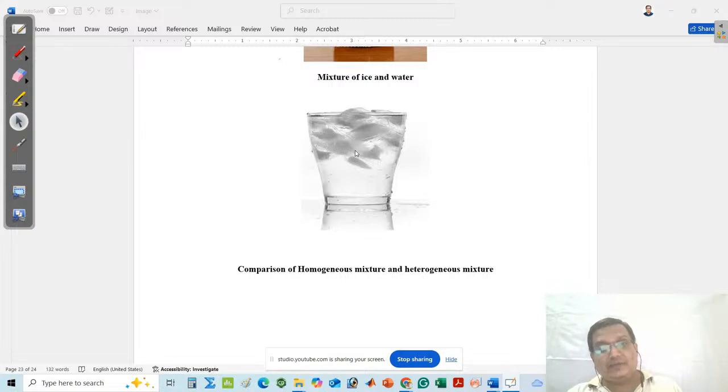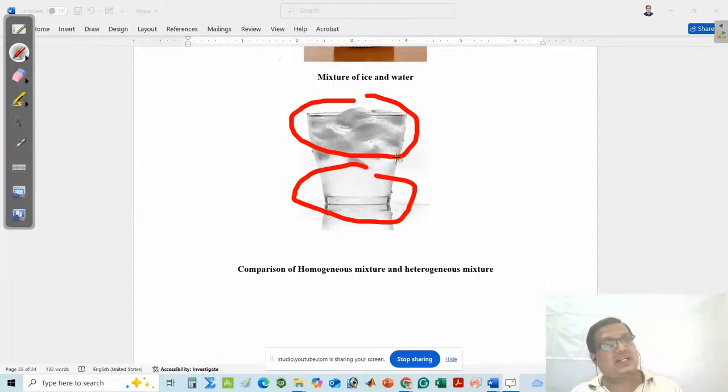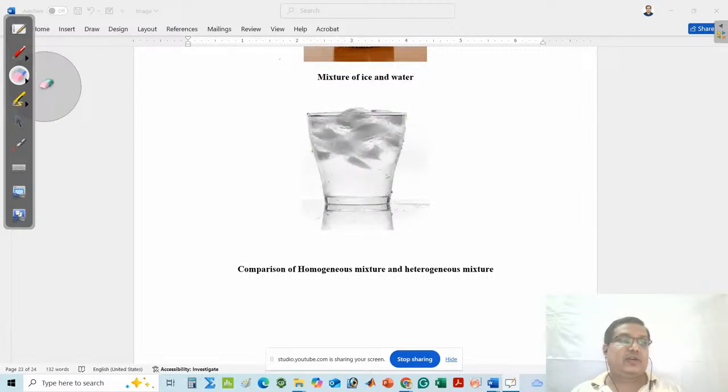But if the ice floats in the water, there is another phase. I can say here that this is your ice phase and this is your water phase. That means there are two phases, and the components are easily seen by naked eye. So this is said to be one type of mixture. It is not said to be a compound, and it completely belongs to the heterogeneous mixture.